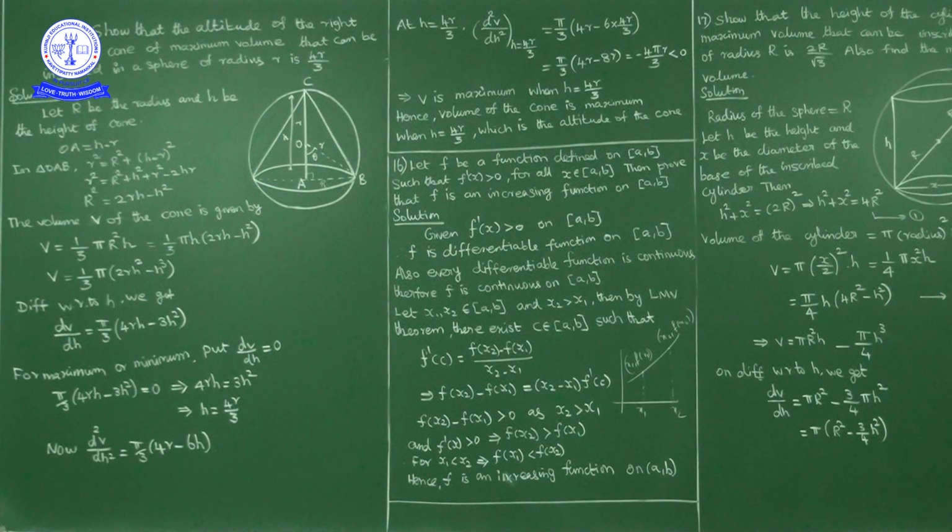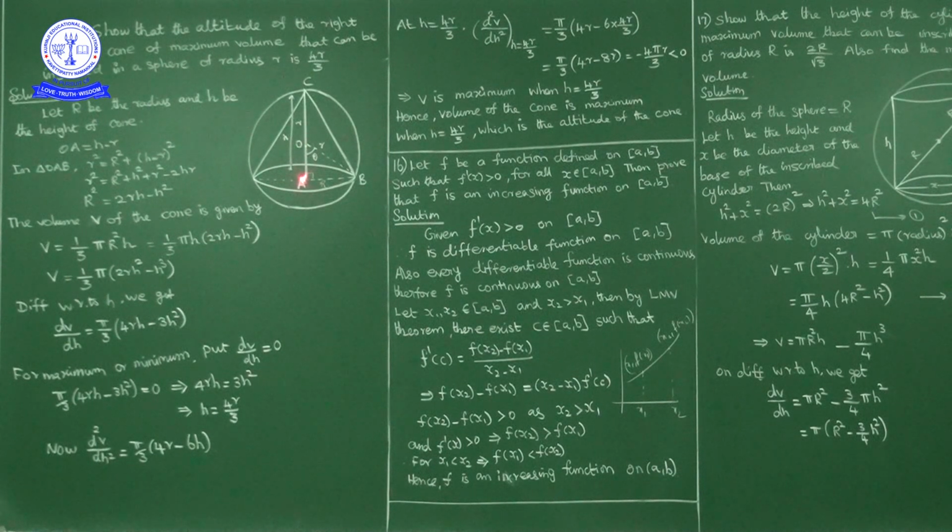Next, in the right angle triangle OAB, OB is what? Small r, the radius of the sphere. AB is capital R, that is the base radius of the cone. OA is, as we just discussed, h minus small r.